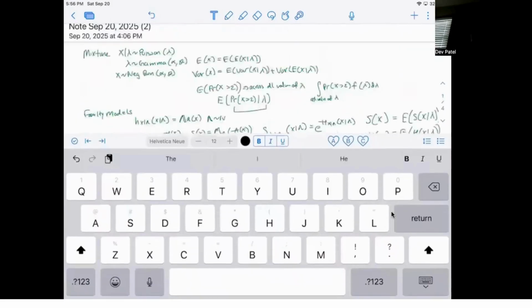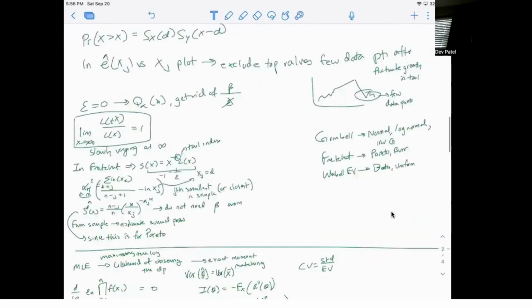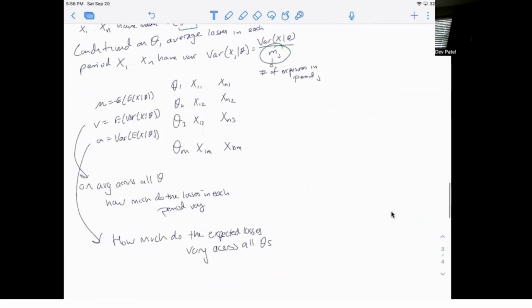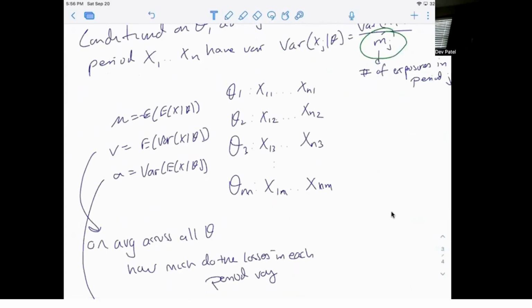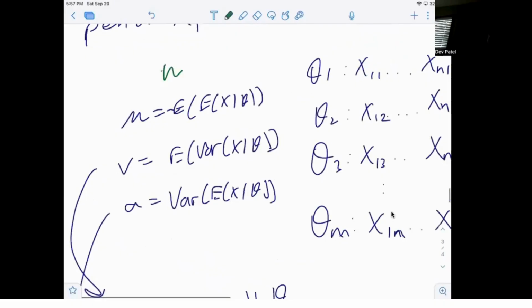And then another concept is when we have mu, v, and a. So mu, v, and a are the expected hypothetical mean, the expected process variance, and the variance of the hypothetical mean.